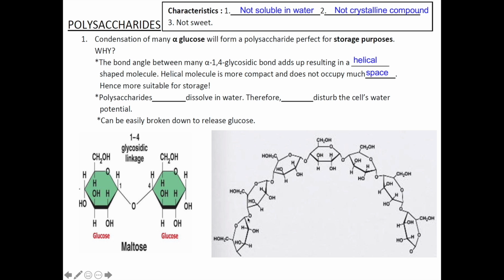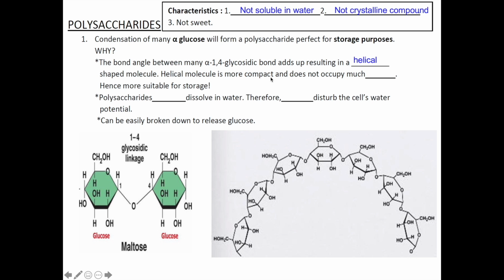As you can see in this diagram, the bonds are all facing the same way, facing inside, inside, inside, inside, inside, and inside. Since we know that there is a kink within the alpha-1,4-glycosidic bond, and since all the bonds are facing the same way, the effect of the kink on this section will be magnified by this section, by this section, and so on, giving the overall effect of coiling onto that chain.